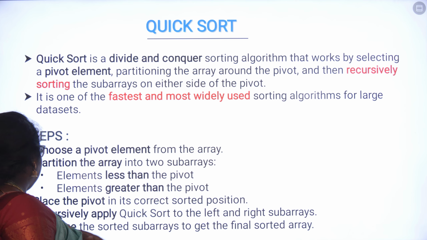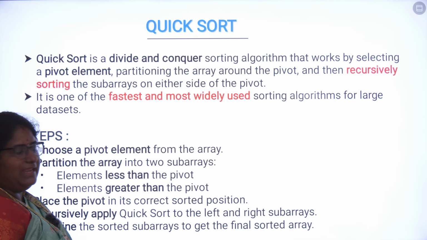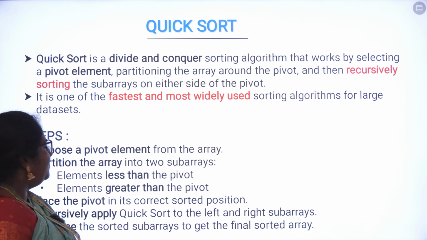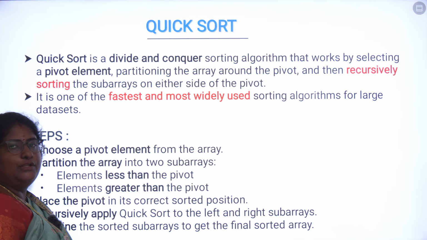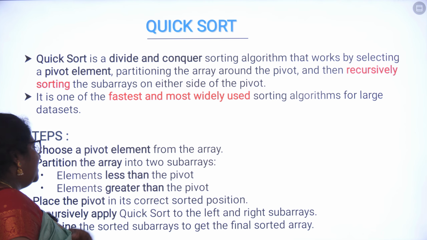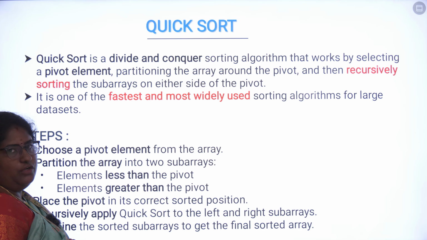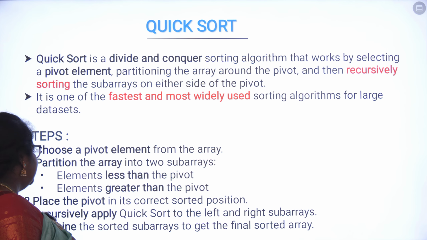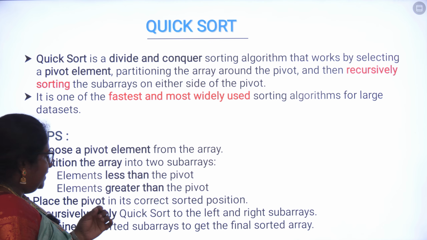Here basically there are 5 steps. The first step is to choose the pivot element, which is very important, and is called the middle element of any particular array. Next, after finding the pivot element, we will be partitioning the array into 2 subarrays. The elements less than the pivot will be placed on the left side of the array, and the elements greater than the pivot will be placed on the right side of the array. Place the pivot in the correct, sorted position.